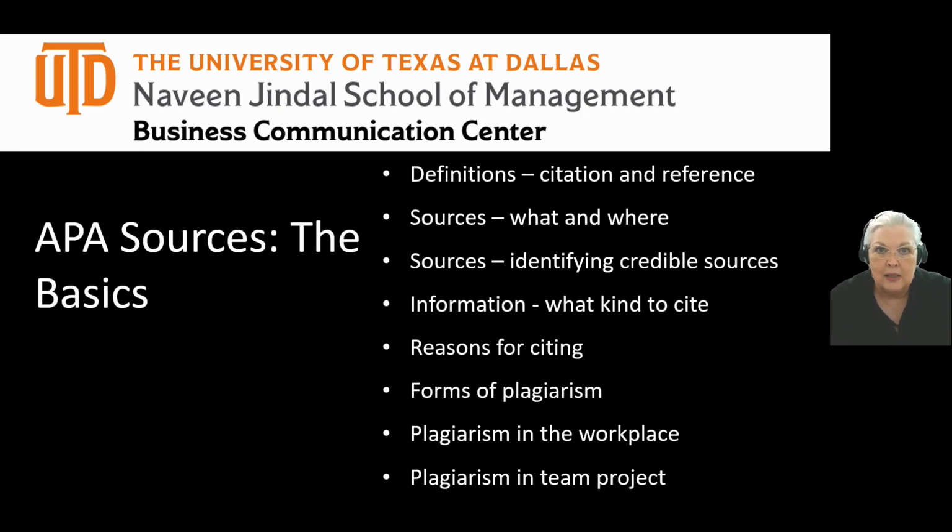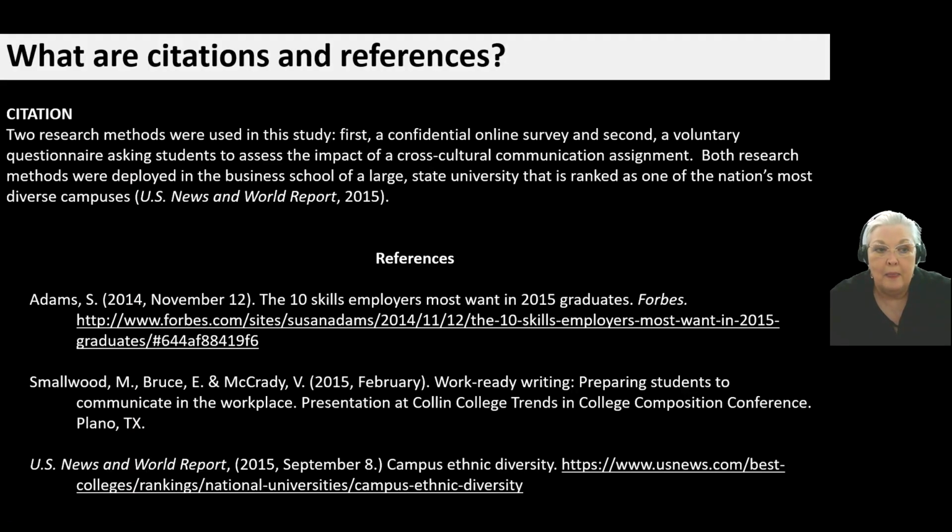So APA is the style guide that is used to cite and reference sources in business. You don't need to read the text in this. It's just simply here to show you the difference between a citation and a reference. So these terms are used interchangeably, but they really mean two different things. A citation appears in the paragraph after a sentence containing source information. In APA, that citation includes the author or source, the year of publication, and the page number if there is one. We call it the author date style.